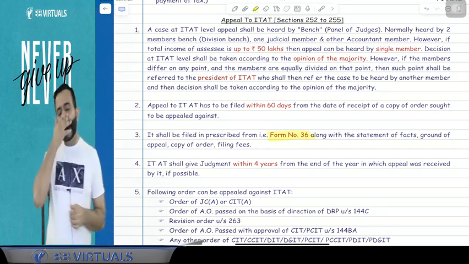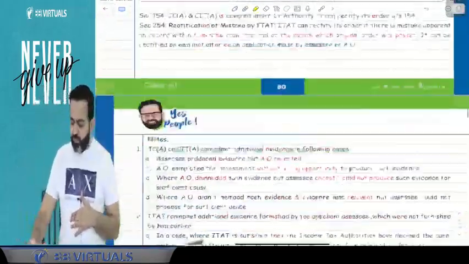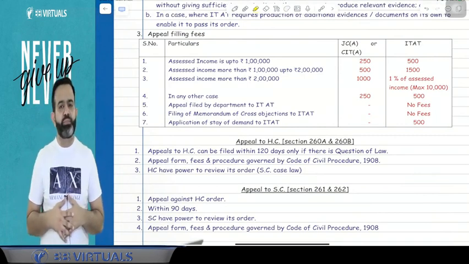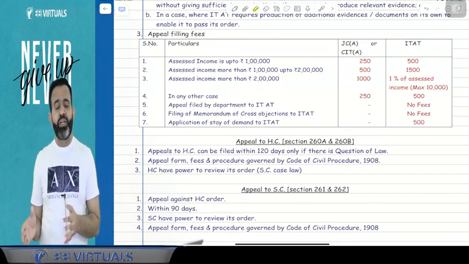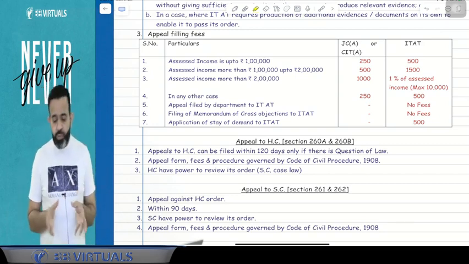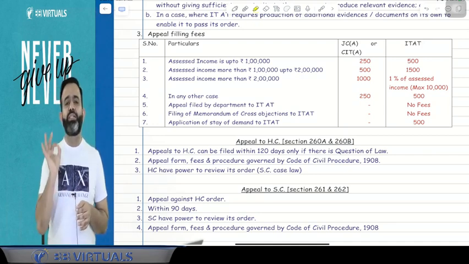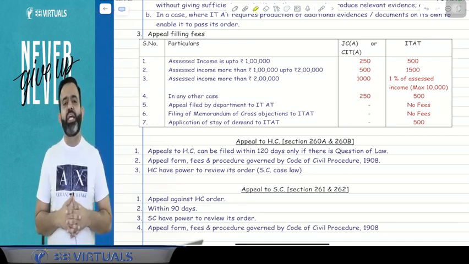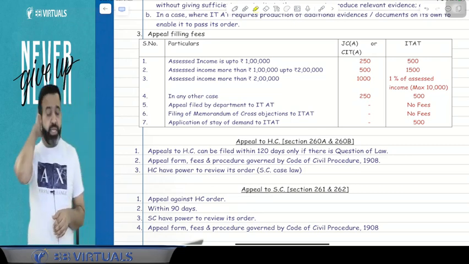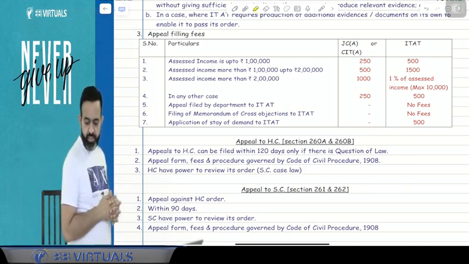Now the question is, sir, what is the appeal filing fees here? If your assessed income is up to 1 lakh, then the fees is 500 rupees. If your assessed income is more than 1 lakh up to 2 lakh, then the appeal filing fees is 1500. But if your assessed income is more than 2 lakh, then the fees will be 1% of assessed income, but the maximum can be 10,000.